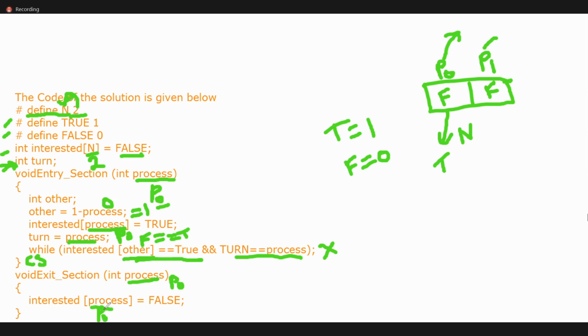That means we are giving the chance to the other process. Once it is true, then only it enters into the critical section, and once it is false, it came out from the critical section. Is it clear or not? This logic is clear or not?